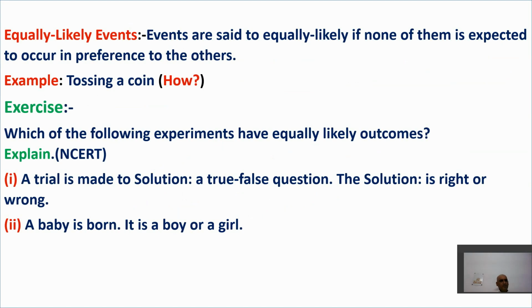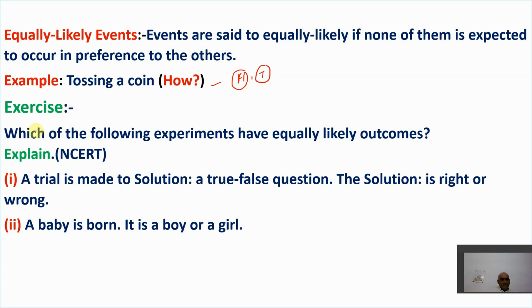Next, again, equally likely events. Just now we have discussed the term equally likely events. Let's have a quick glance at it again. Events are said to be equally likely if none of them is expected to occur in preference to the others. Just now I explained with the example of tossing a coin. When I toss a coin, it results either in head or in tail. Both have a fair chance, an equal chance. Head can come or tail can come. So it is a 50-50 chance here, right?